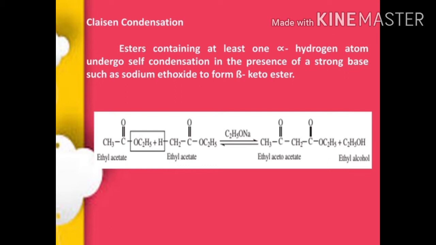For example, ethyl acetate is involved in self-condensation reaction in the presence of strong base, here we are taking sodium ethoxide, to form ethyl acetoacetate and ethyl alcohol. This is Claisen condensation reaction.